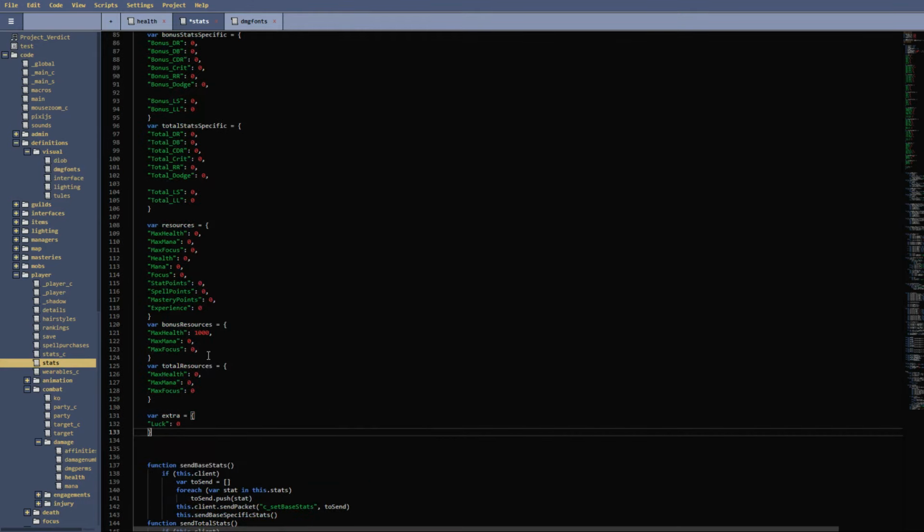So resources, the reason it only has 3 variables down here in the objects for bonus and total is because these you don't really have to worry about. So these are stat points and spell points, mastery points, experience. Those will always be your base. You can't have bonus to that, you can't have totals to that because you only have the base, and it's always a consumable, so you don't need to worry about that as far as having more than usual goes. The reason that this is 1000 is because I want everyone when they log in to have 1000 bonus health so they don't die instantly to a golem. That's more for my sake than anything, to be honest, but you know, what can you do?